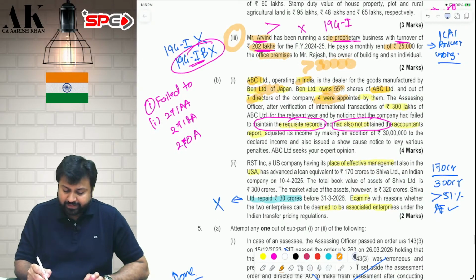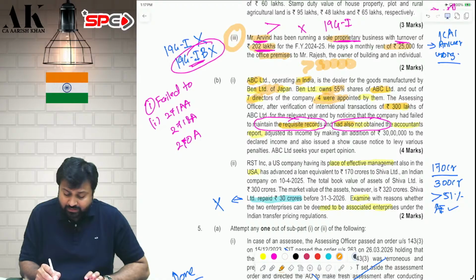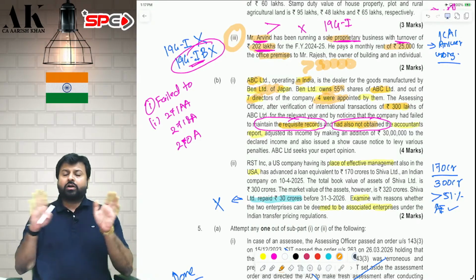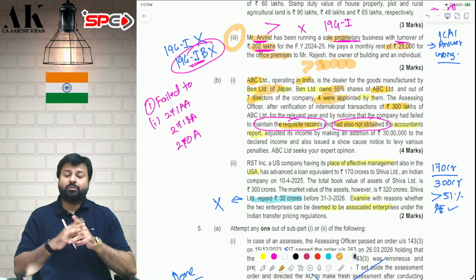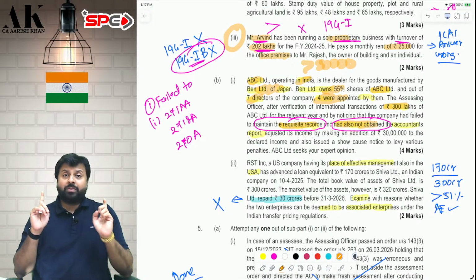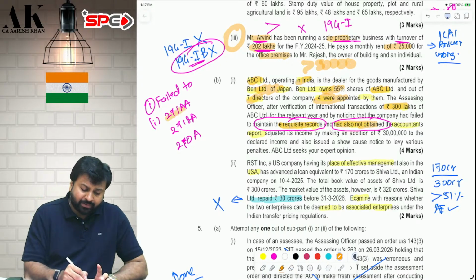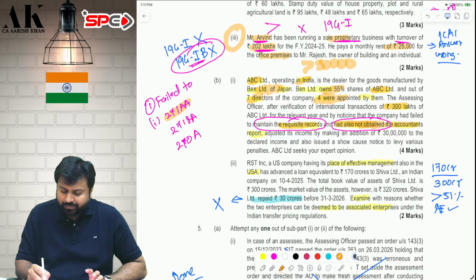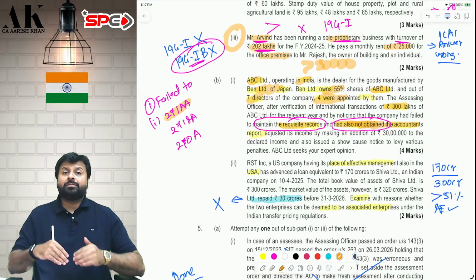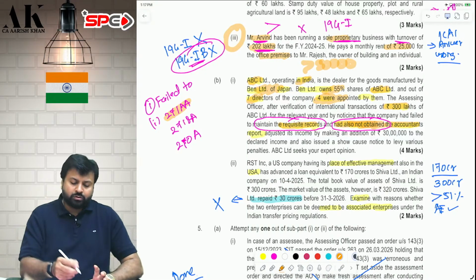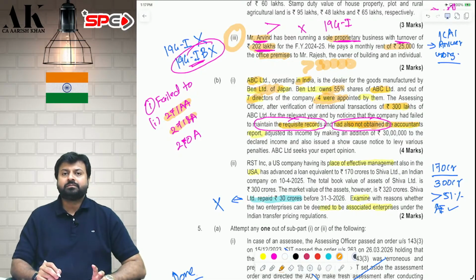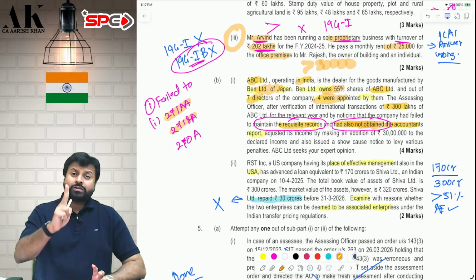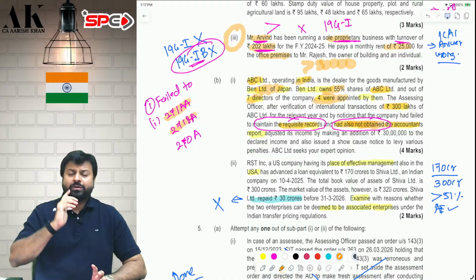Now, the AO, while verifying the international transaction of 300 lakhs, notices that the assessee has not maintained requisite records. All records are not maintained by the assessee. So, which penalty will be imposed? 271AA. For not maintaining proper records as per 92D, 271AA will be applicable, 2% of the value of transaction. Second, the assessee has also not obtained the accountant's report. If the accountant's report, that is form 3CEB, is not obtained, then 271BA will be applicable on you. And a 271BA penalty of 1 lakh rupees will be imposed on you.